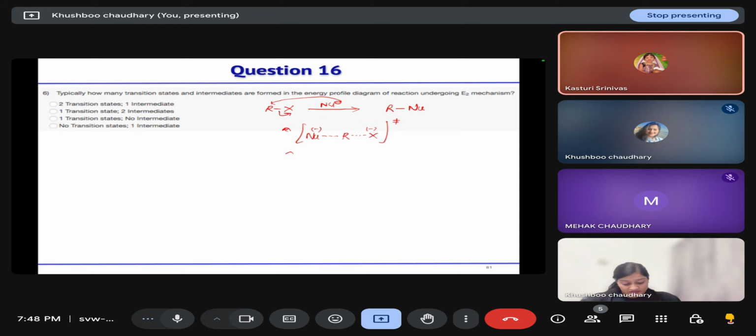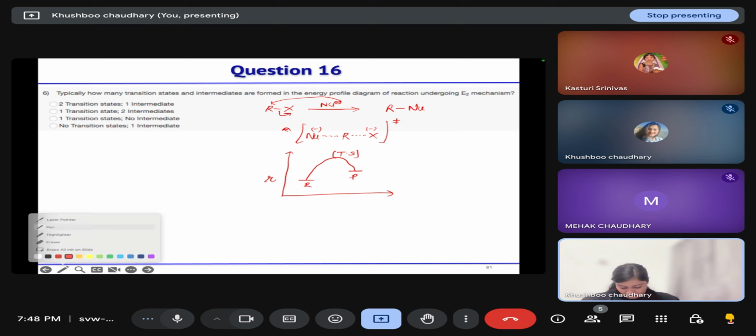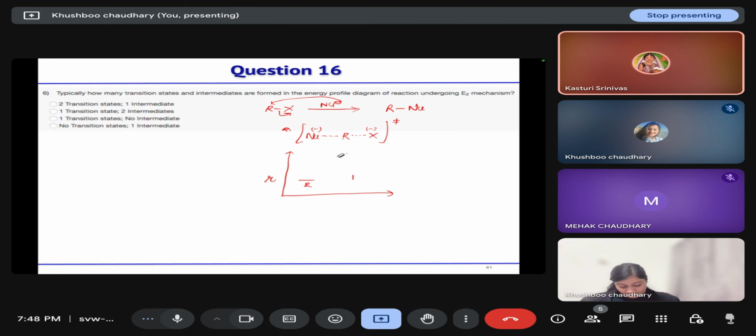In SN2 reaction only one transition state is there, and no intermediate. Two transition states and one intermediate is for SN1 reaction. SN2 reaction is a one-step process, so only one transition state is formed and no intermediate.